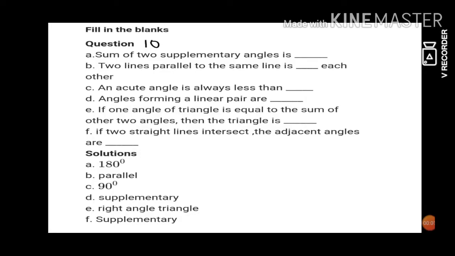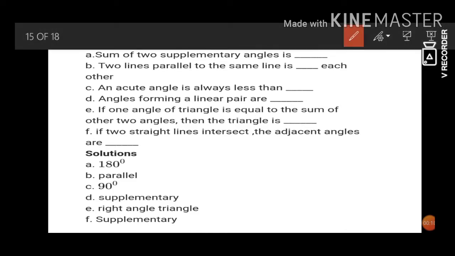So today we are going to discuss another set of 1 mark questions, that is fill in the blanks. Now here the question is question number 10 under fill in the blanks. So let us discuss this fill in the blanks. The sum of two supplementary angles is always 180 degrees. So whenever we add two supplementary angles, the sum is always 180 degrees.